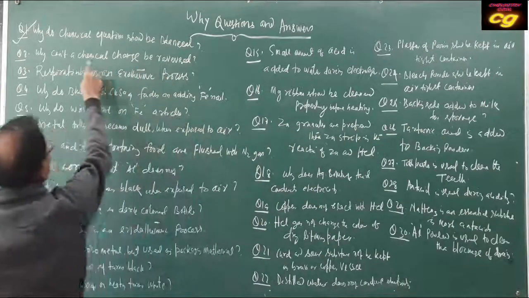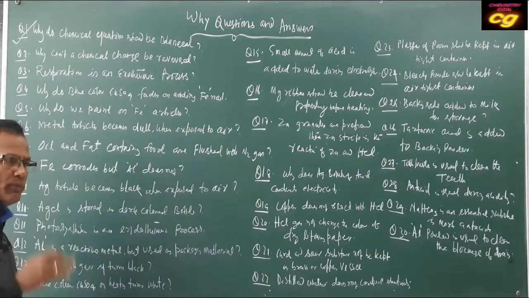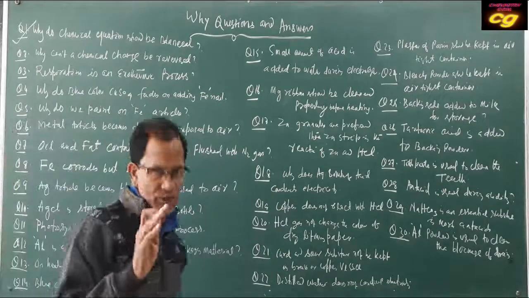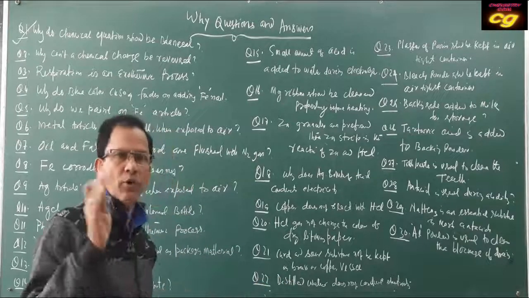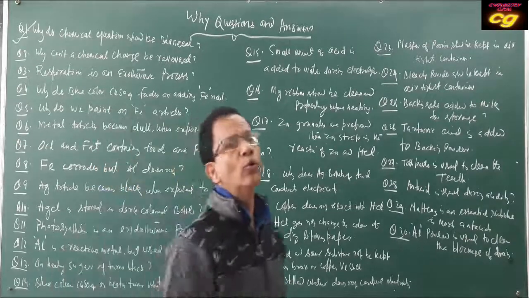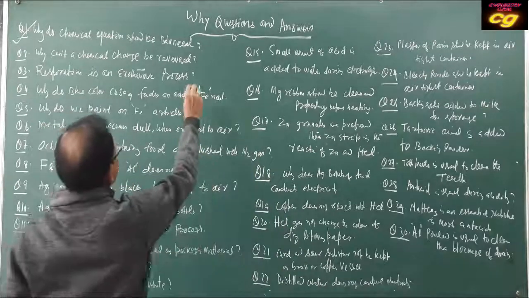For a reversible change, we have to maintain the temperature and pressure. The exact temperature and pressure is required, and the reactants and products should be kept in a closed container. Then it can be reversed.